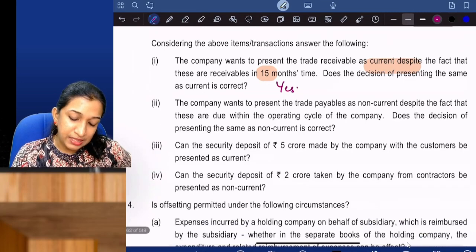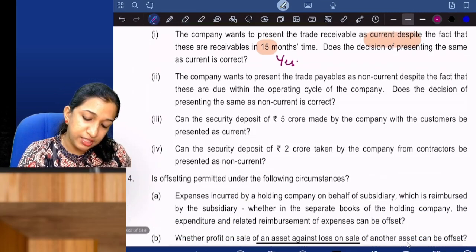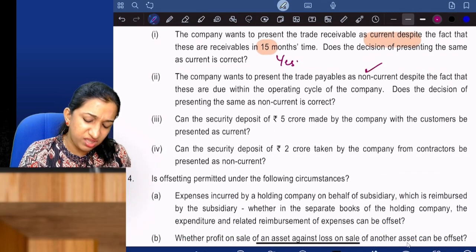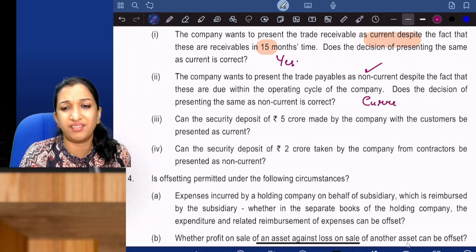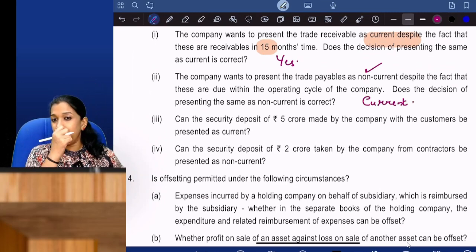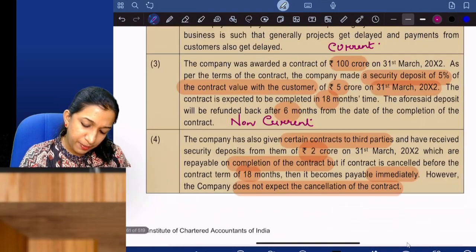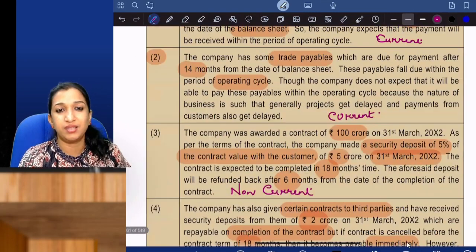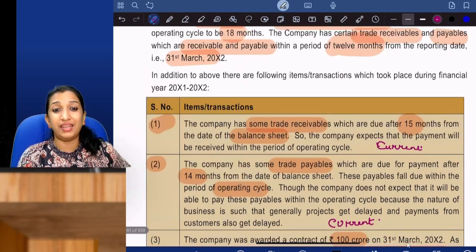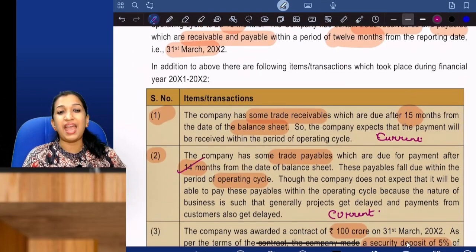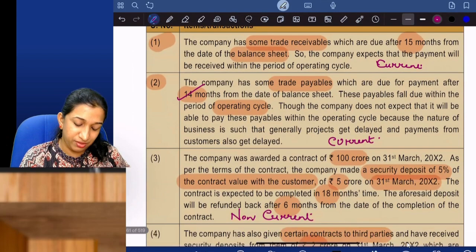The company wants to present the trade payables as non-current despite the fact that these are... no, it is current. We already explained the reason. Because it is expected to be settled within the operating cycle, within actually 12 months. What is given? Expected within 14 months. But there can be delays. But still it is to be treated as current.